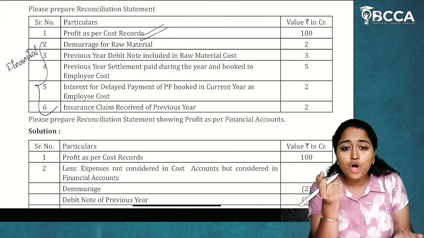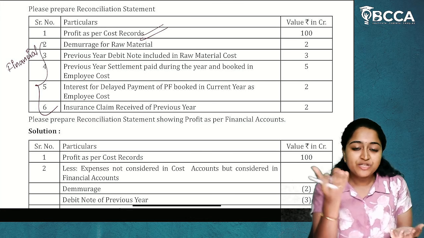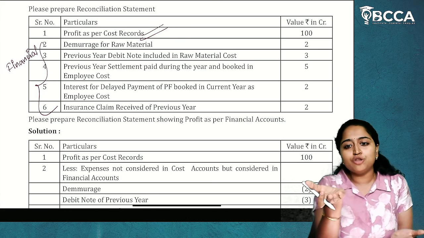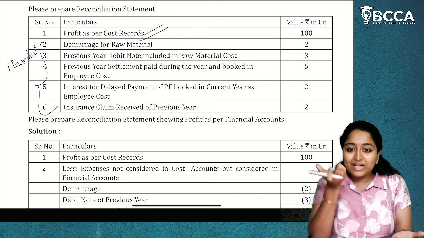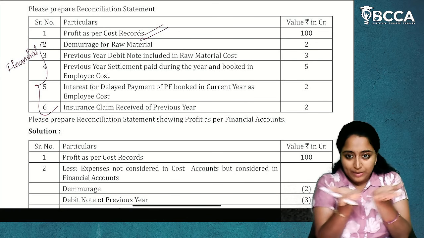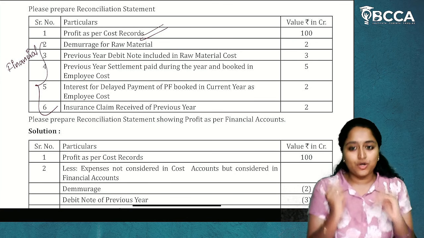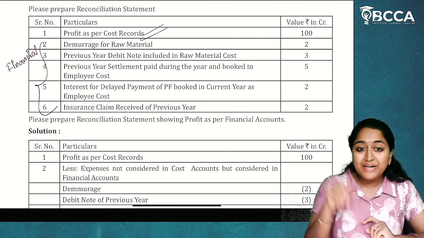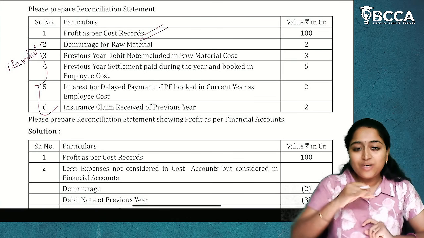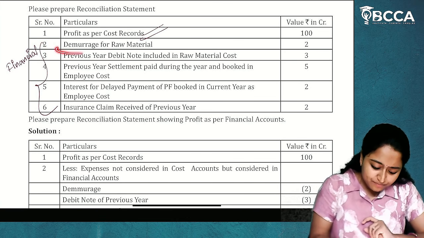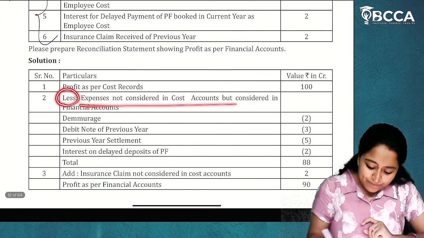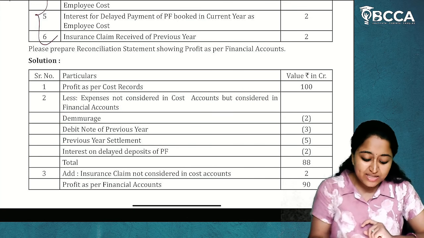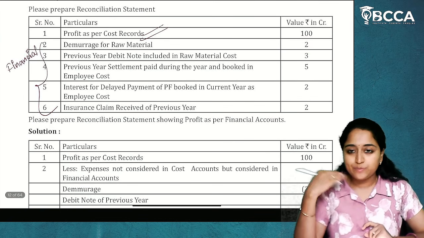Now, what is the profit of financial records? We don't know it. So, whatever expense is already considered here, we are also considering it in cost records. So, we are reducing the demurrage charges so that we will be able to match both financial accounts and cost accounts. I hope it is clear. So, expenses not considered in the cost records, but considered in the financial accounts, that we are trying to reduce. Demurrage for raw materials. Less: expenses not considered in the cost accounts, but considered in the financial accounts. Demurrage charges. I hope this is clear to you. So, demurrage of 2 crore rupees will be reduced.